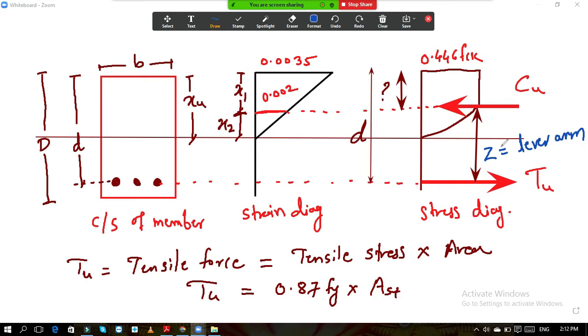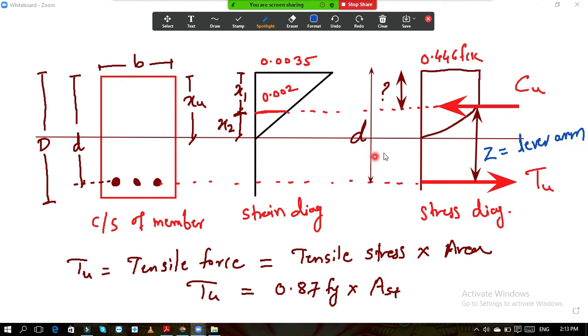So these two forces produce a couple. What is a couple? Two unlike parallel forces separated by a definite distance is called a couple. So the distance between these two forces is z, that is called the lever arm. So this is the total distance d.